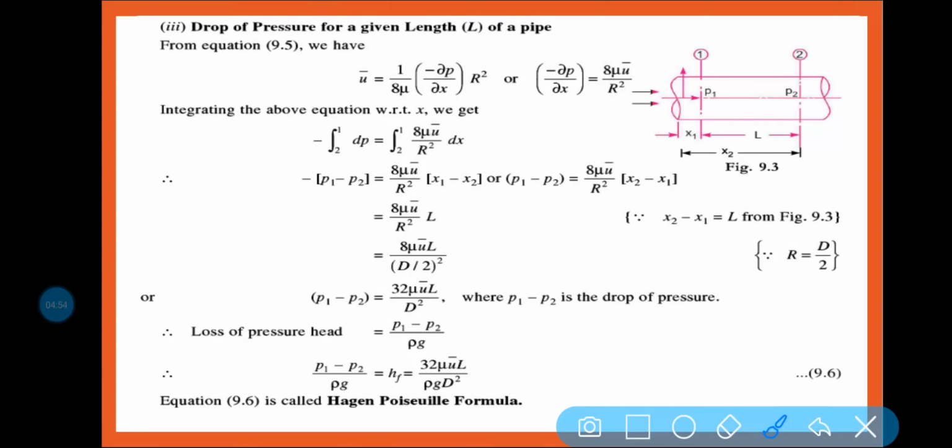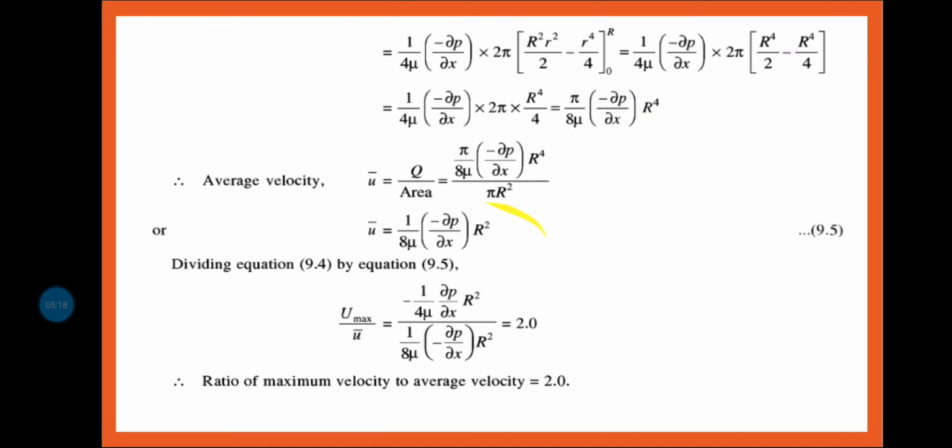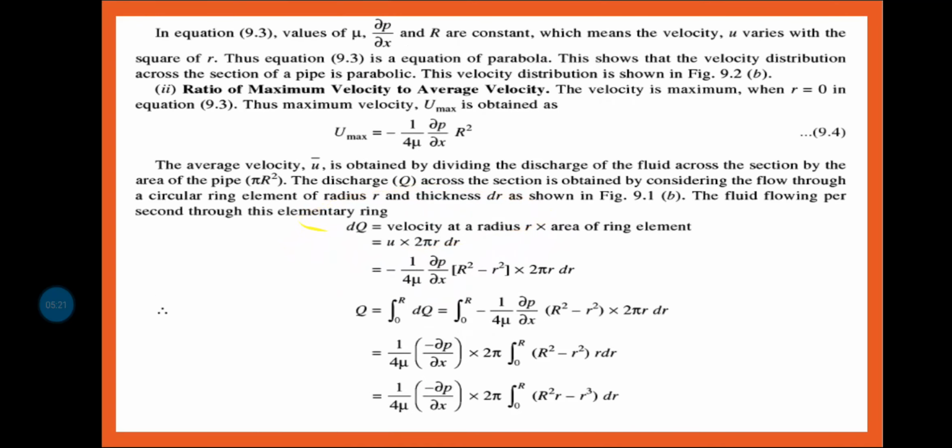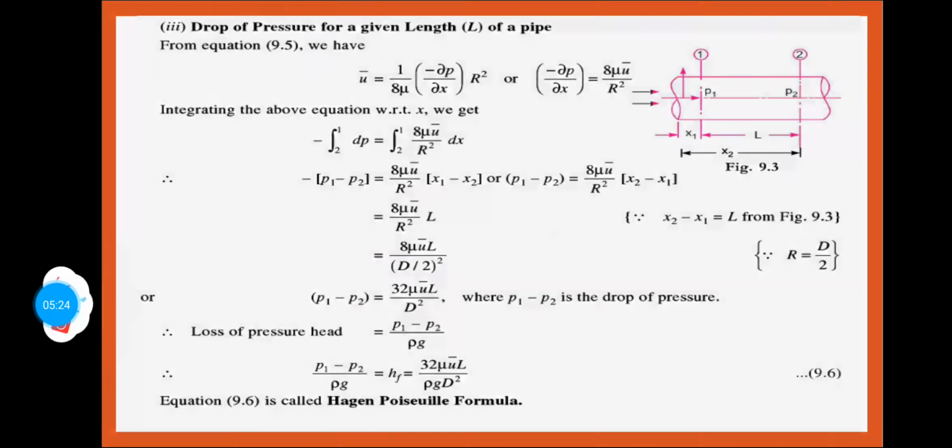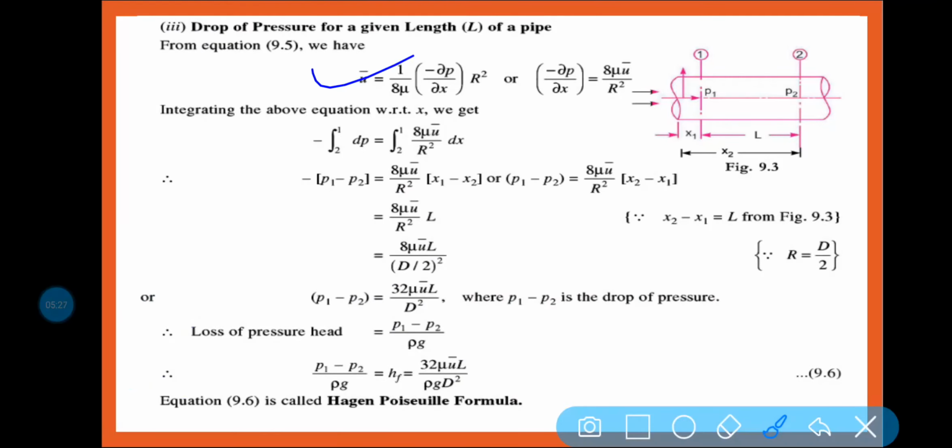Drop of pressure for a given length L of a pipe. Also we have seen that this is the formula. U bar is the average velocity, and in the formula, you know, this is the formula. So U bar is equal to this, or we can write del P by del X is equal to 8 mu U bar by R square, because we have to calculate the drop of pressure.